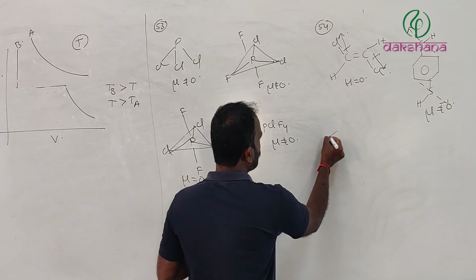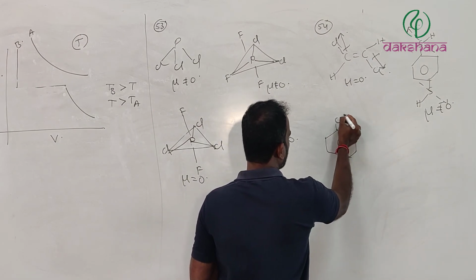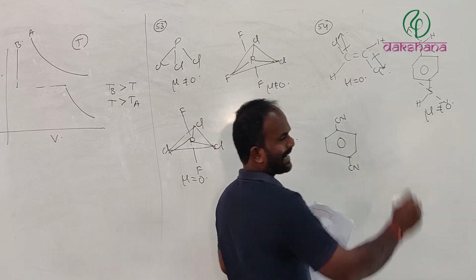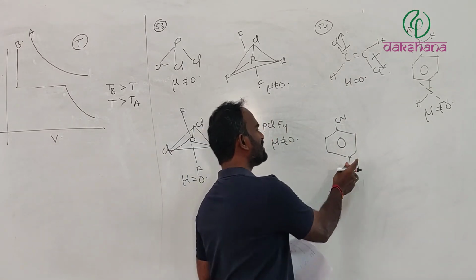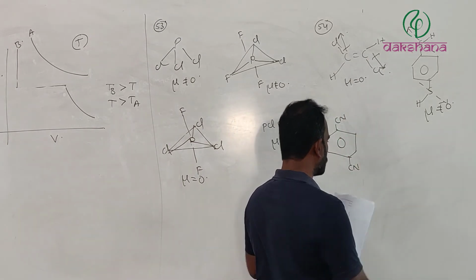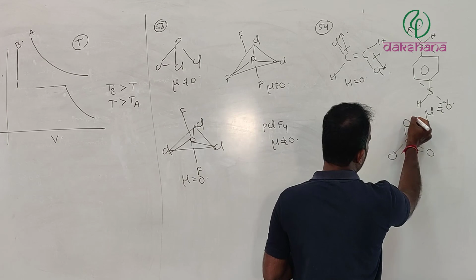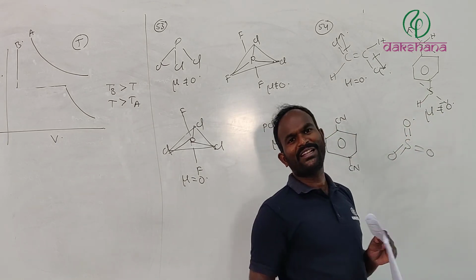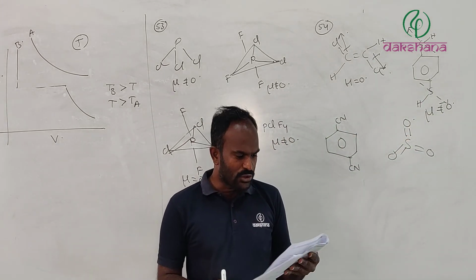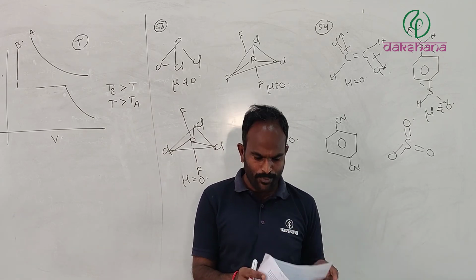And the next one, even if you take a benzene ring substituted with two cyanides. Here, this is C triple bond, and in the same plane, the dipole moment is equal to 0. Sulfur trioxide, as we know, S double bond O. Absolutely an AB3 type of molecule. So its dipole moment is definitely equal to 0.